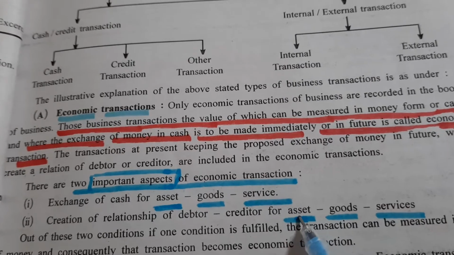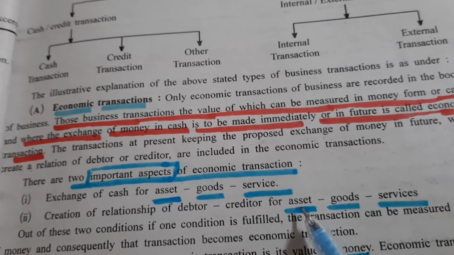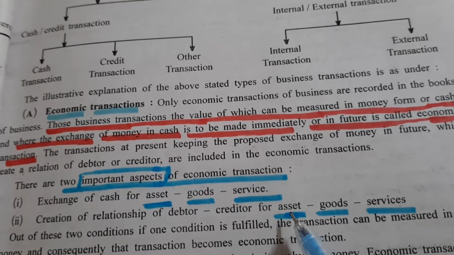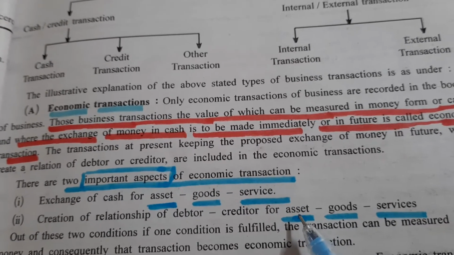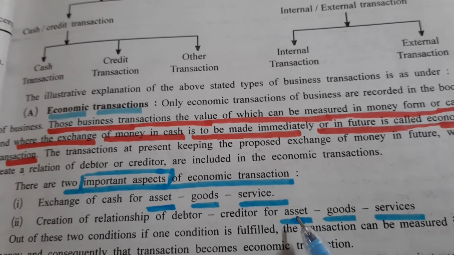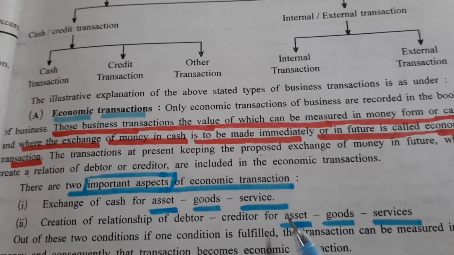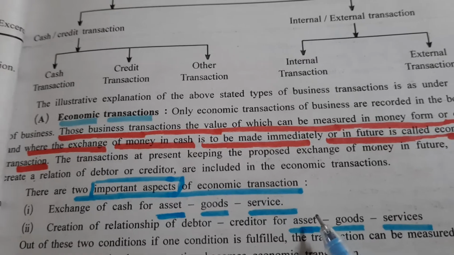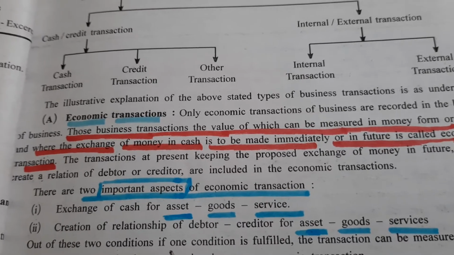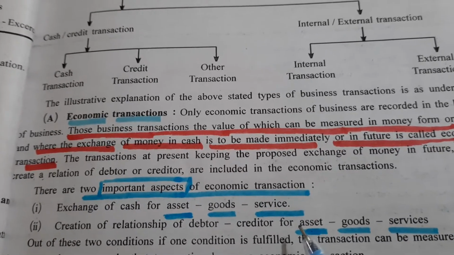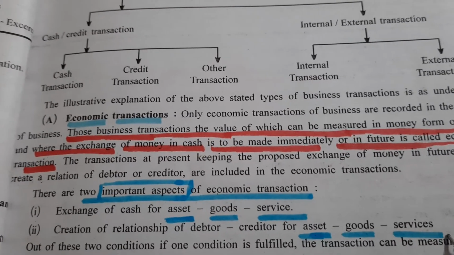In the same way, if I sell any asset, say I sell furniture of rupees 5,000 to Mohan Furniture Mart, and I have not received cash, it is a credit transaction. And when Mohan will have to pay me cash, then Mohan becomes our debtor. So creation of the relationship of debtor and creditor arises in case of assets, goods or even services.